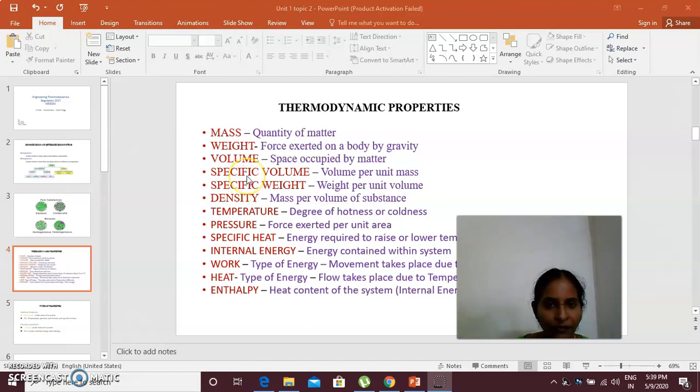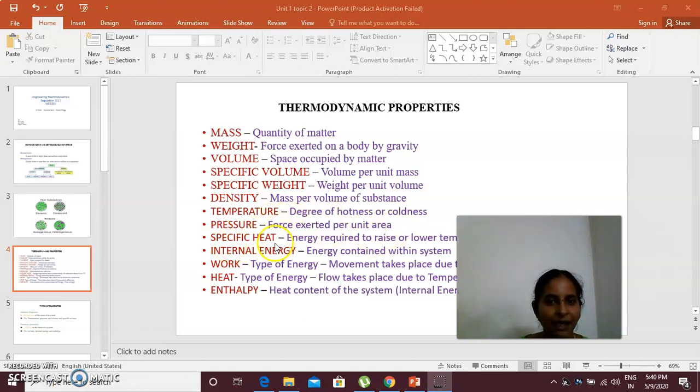Specific volume is volume per unit mass, so the unit is meter cube per kg. Specific weight is weight per volume, that is Newton per meter cube. Density is mass per volume. Temperature is the degree of hotness or coldness, measured in degrees Celsius or Kelvin, and Fahrenheit or Rankine. Pressure is the force applied or exerted per unit area, measured in Newton per meter squared.